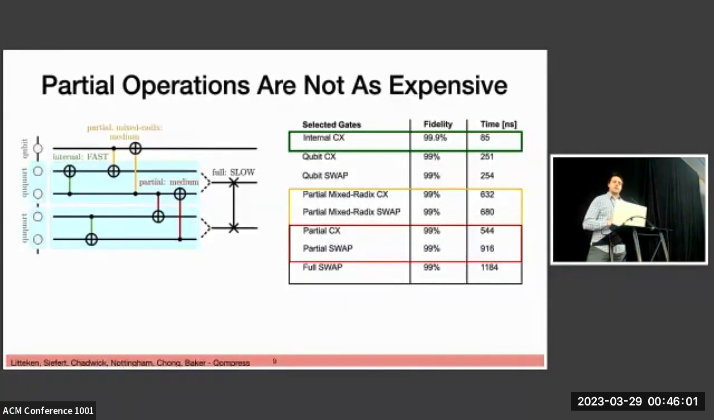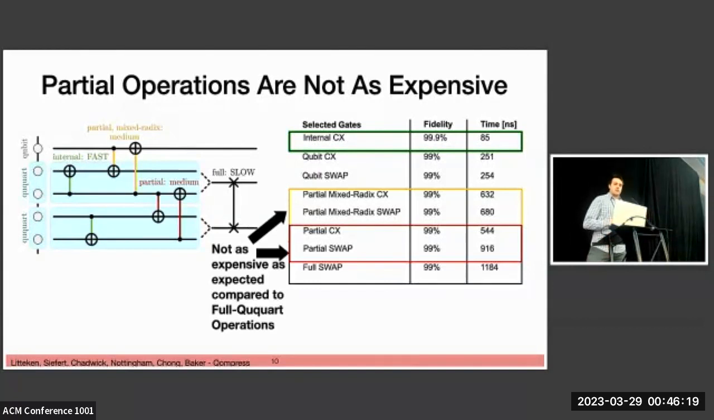So further, we find that Ququart-based computation may not be as expensive as previously feared. So the scaling was thought to be quadratic, and in this image, we show the hierarchy for gate durations in our new system on the left, and time for selected gates on the right.